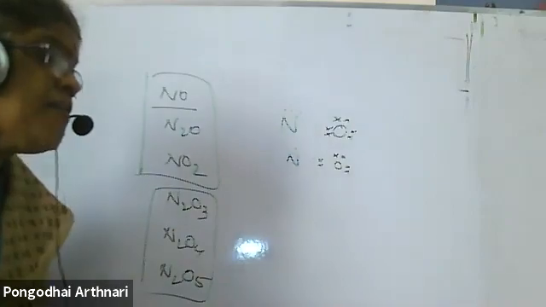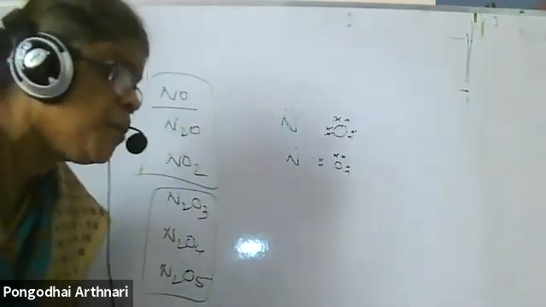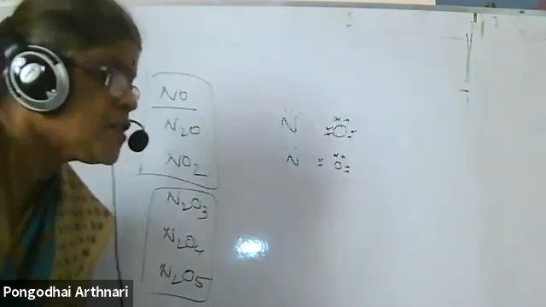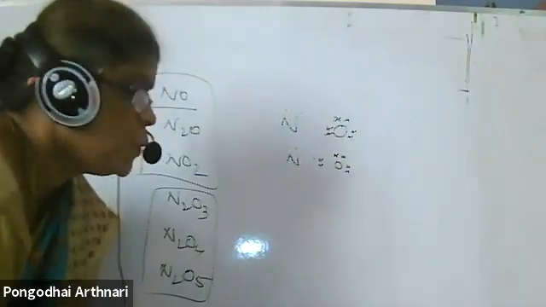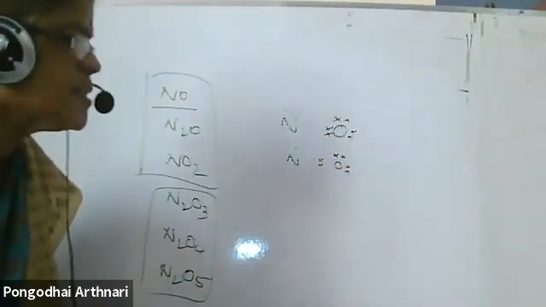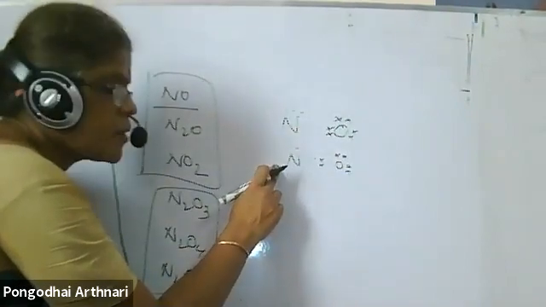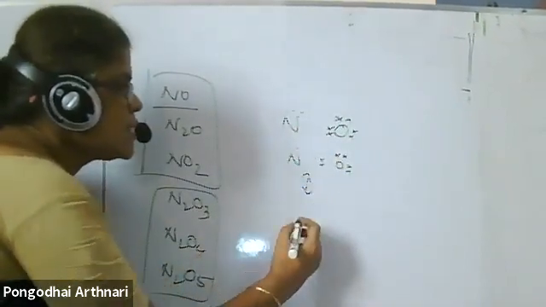Later they found out that there were compounds which do not follow the Lewis dot structure, and still the compound is said to be stable. Still there is a formation of compound that could not be explained by Lewis theory. Later, other theories were developed. Keep the same thing in mind. Here there is an odd electron. Nitrogen has not attained the octet structure. This is one structure. The other structure is.